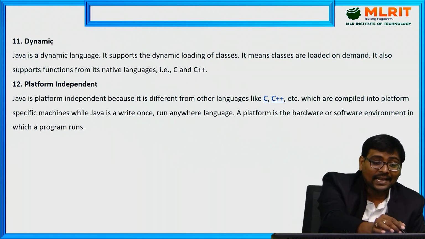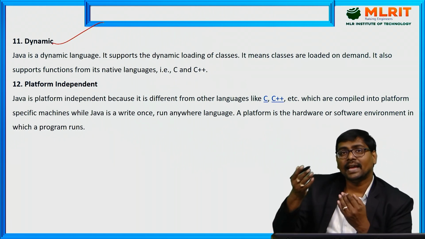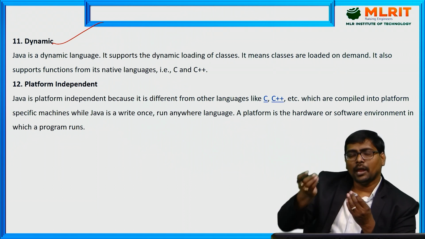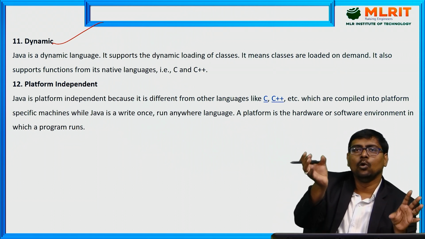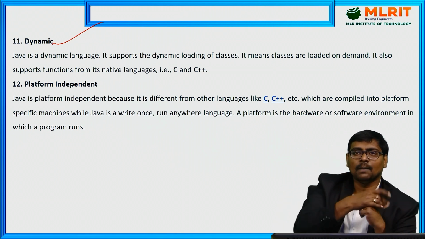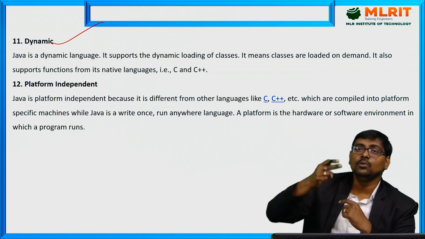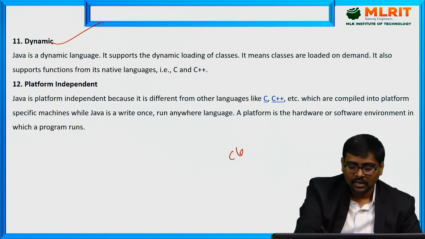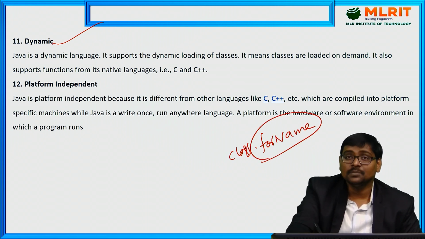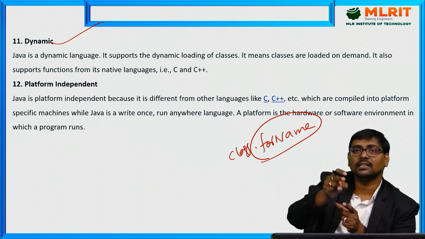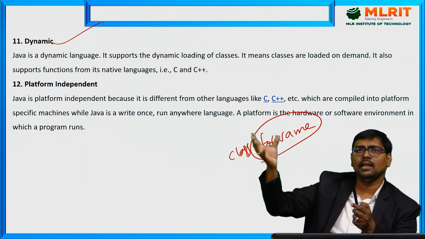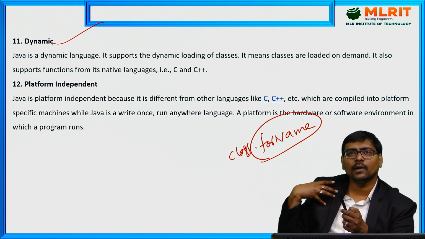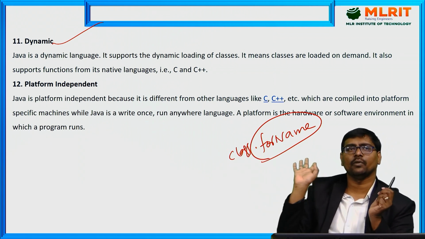Next, dynamic language. Dynamic in the sense that up to now we discussed loading of the classes at compile time. It is possible to load the classes at runtime. Suppose you have one method, Class.forName. By using this method, we load the classes at runtime. Instead of blindly copying all the classes, whatever is required, I directly load the required classes.